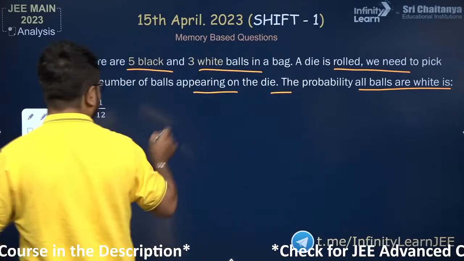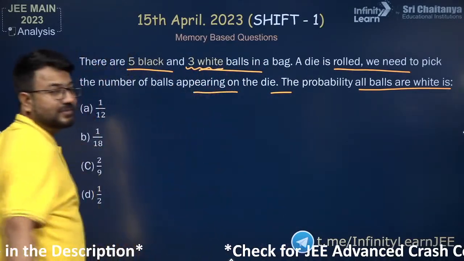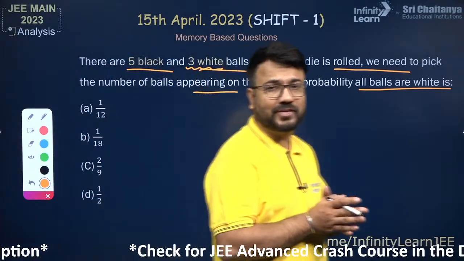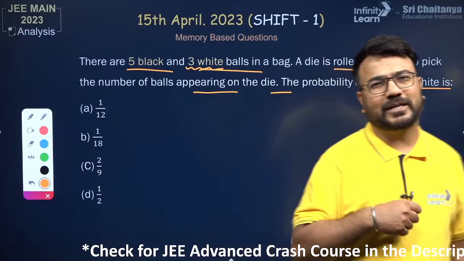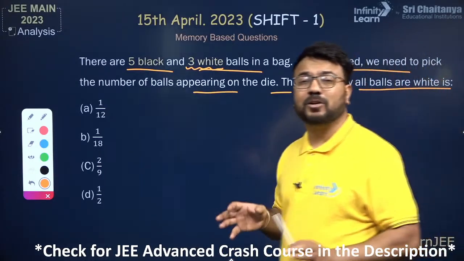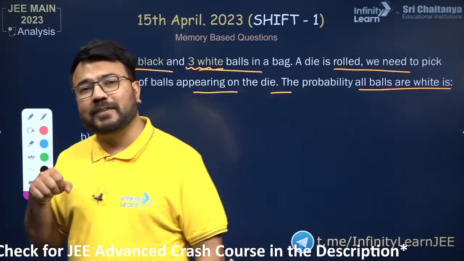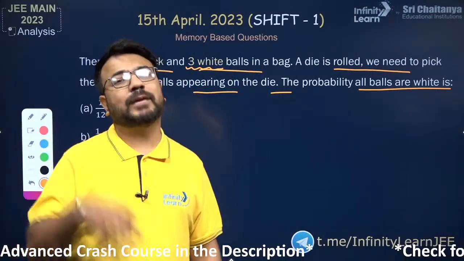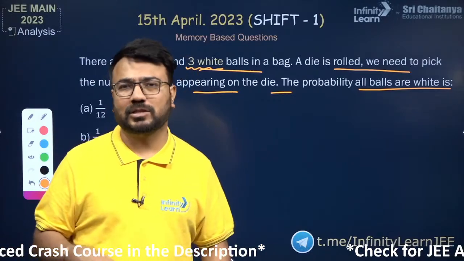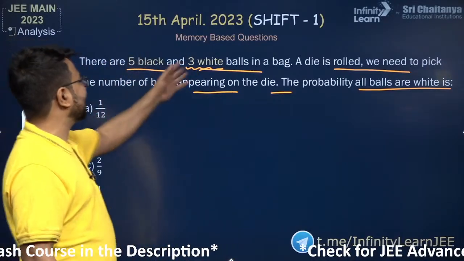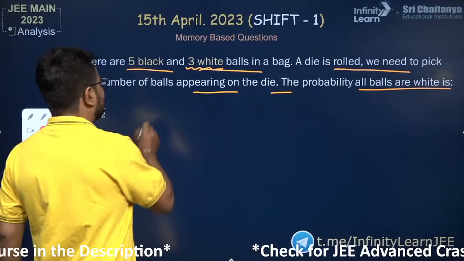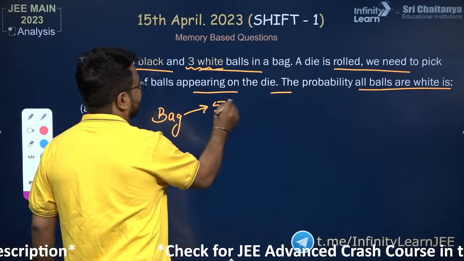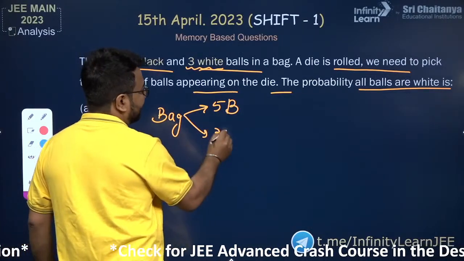The maximum number of white balls available here is 3. So if you get a number 4 on the die, you won't be able to pick 4 white balls. If you have 5 on the die, you won't be able to pick 5 white balls. And if you have 6 on the die, you won't be able to pick 6 white balls, because the total number of white balls available is 3. So this is the configuration of the bag: 5 black balls and 3 white balls.